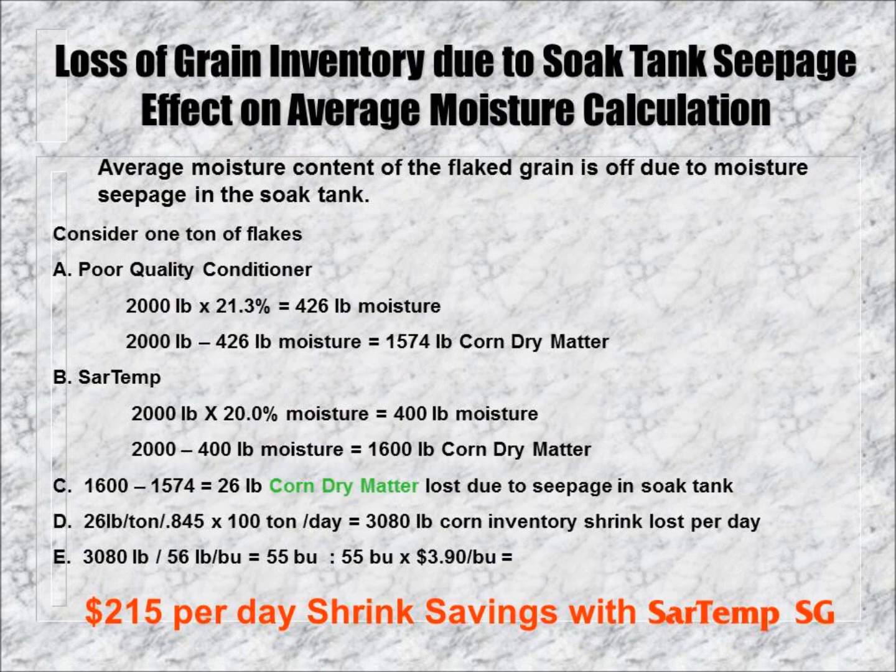Overestimating your moisture content can cost your operation as well. In the previous example, the poor quality grain conditioner resulted in an incorrect reading of the true moisture content by an additional 1.3%. For 100 tons of daily processed grain, this equates to a shrink savings of $215 per day if SarTemp SG is used. Again, this example emphasizes the need for accurate moisture control in order to maximize your bottom line. One can achieve this high level of accuracy by using SarTec's automatic grain conditioning system and SarTemp SG.